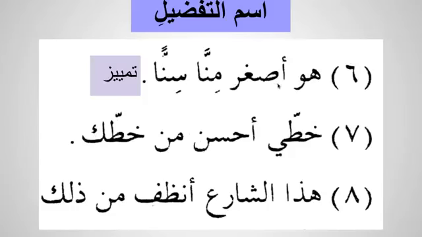So again here, huwa asgharu minna, he is smaller than us. So how is he smaller than us? In sinnan. So this is a tam'iz to clarify the ambiguity. Khatti. Khatti is again the combination of mudaf ilayh. Khattun means handwriting. Khattu plus ya mutakallim, mudaf ilayh. Khatti is my writing. Ahsanu min khattika. See, my handwriting is better than your handwriting.